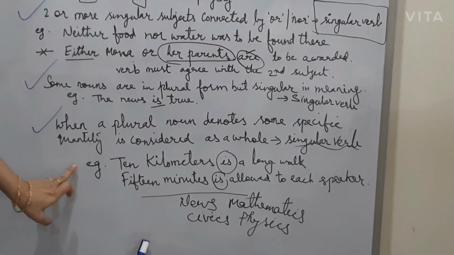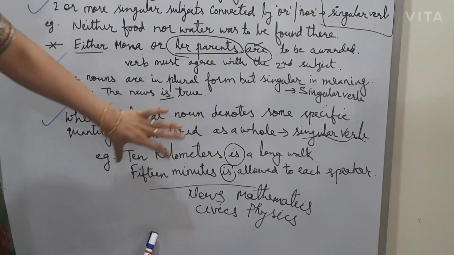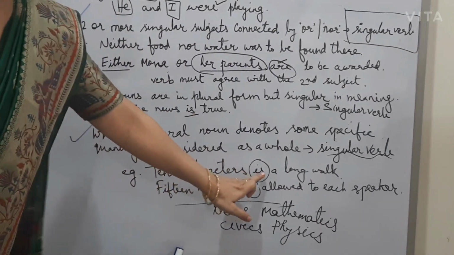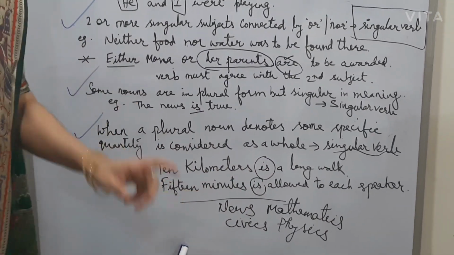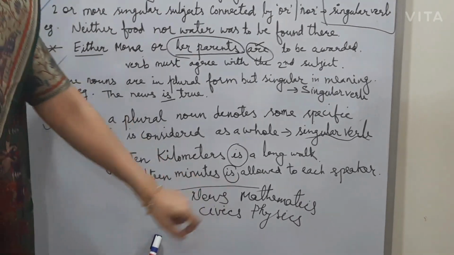And here we have taken 10 kilometers as a whole, as a distance, as a unit, so we have used is. 15 minutes we have taken as a time, a unit, so we have used is here.